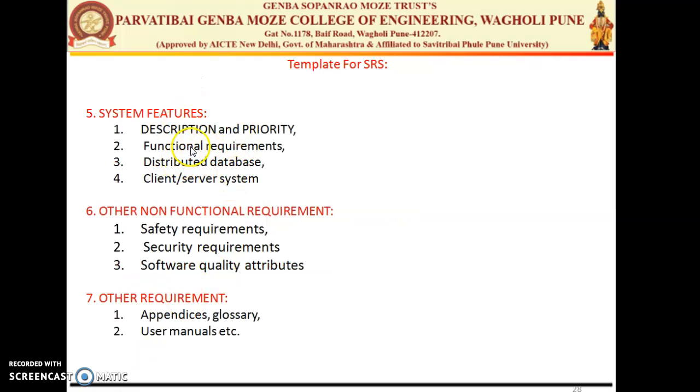In the system features, there is some description about the functionality and the priority. For some functional requirements, distributed databases, or the client server architecture that is used. Then in the other non-functional requirements, safety measures are described, security requirements are described, and software quality attributes are described. And in other requirements, some indexes, appendices, glossary, and user manuals. So these things are being included.